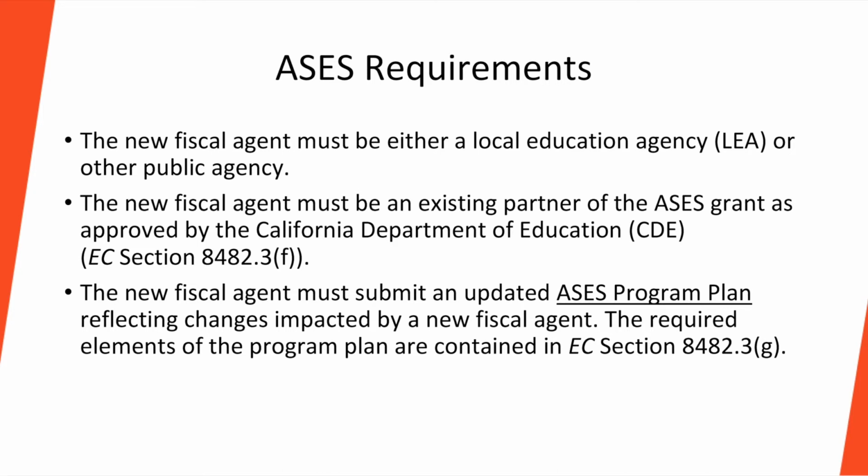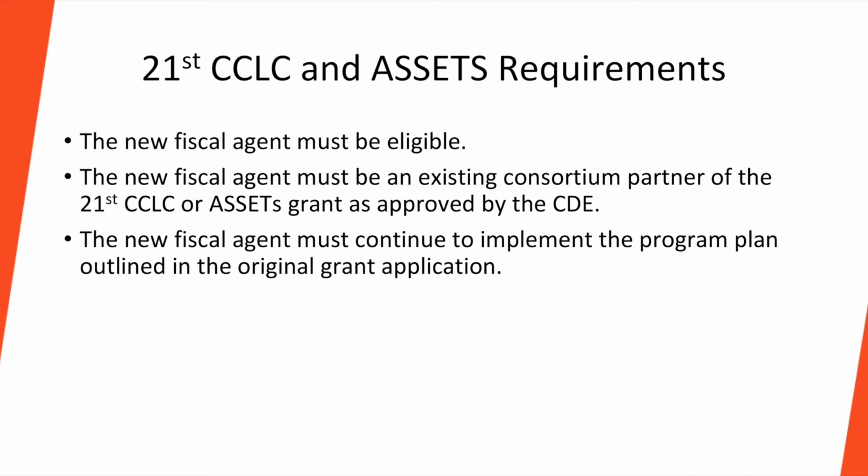The new fiscal agent needs to be an existing partner, also known as a co-applicant on the grant. If they are not currently listed as a partner, they would be able to apply through the Partnership Restructure provisions in Education Code. The requirements for both the 21st CCLC and 21st CCLC ASSETs programs are as follows.